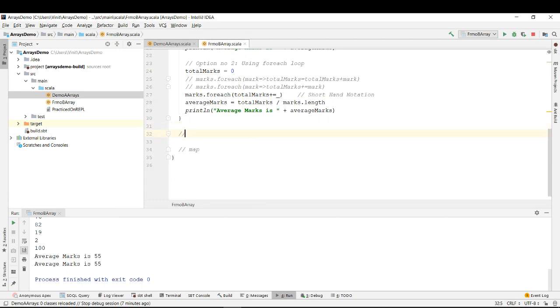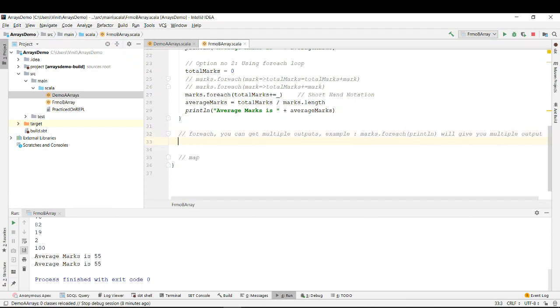So in case of for each, you can get multiple outputs. Example: marks dot for each println will give you multiple outputs, right?